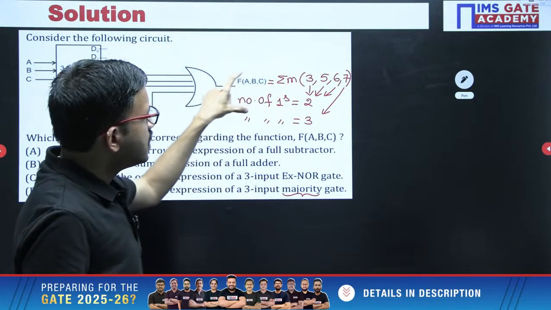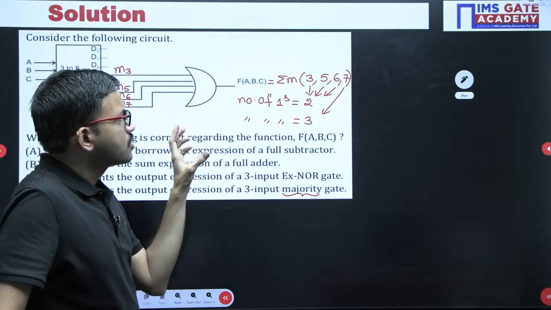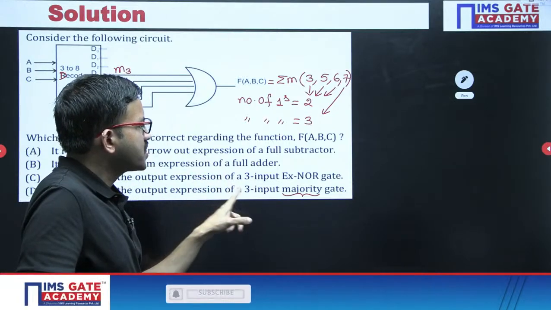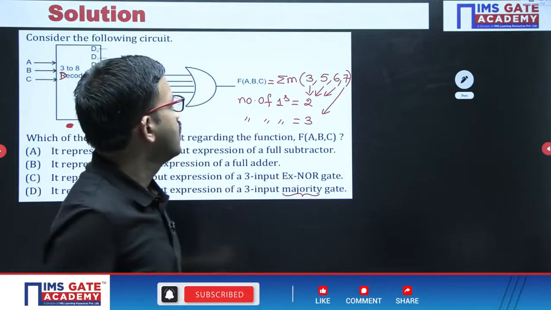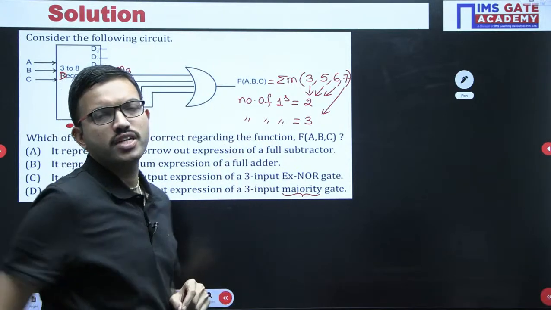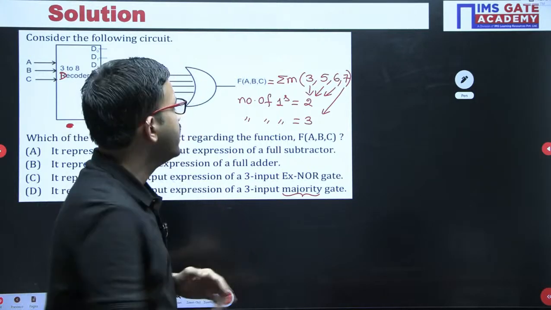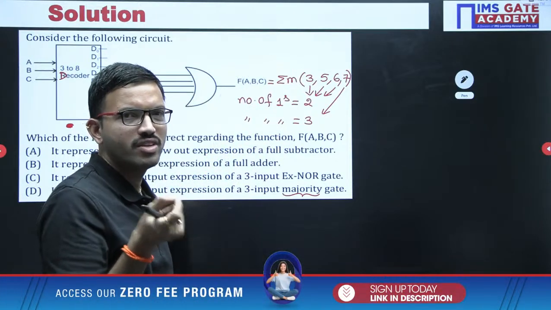So among the 3 inputs, just focus on the number of zeros and the number of ones. Since here we have used the word majority, it is very simple. If at least 2 inputs are 1, you get output 1, that's all. Here minterm means output should be 1, right? Minterm means output will be 1.